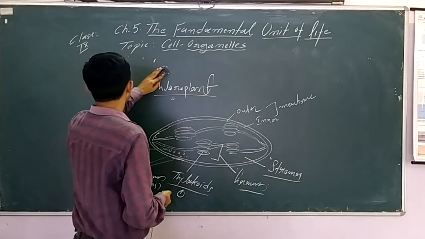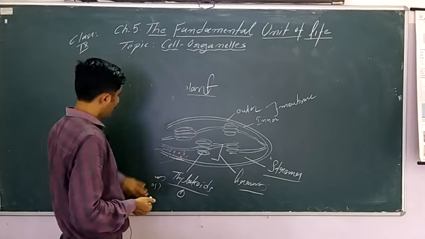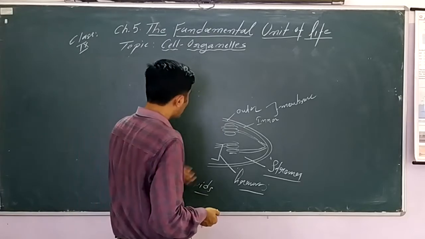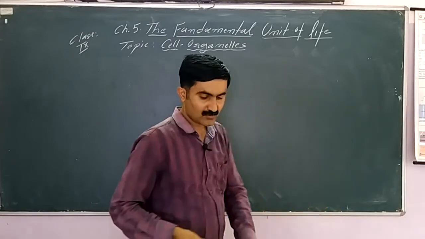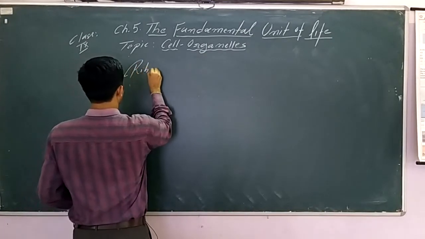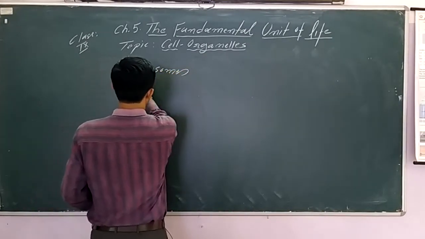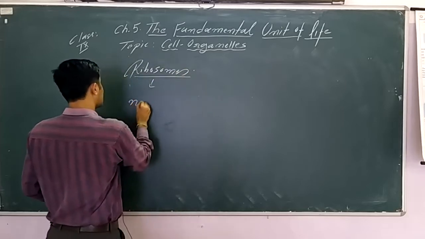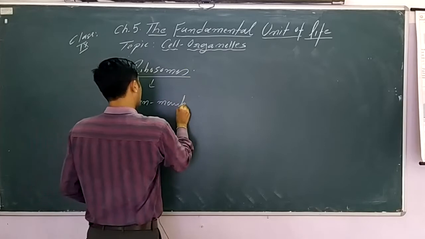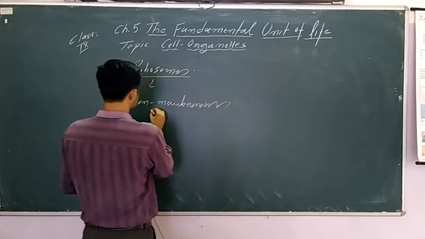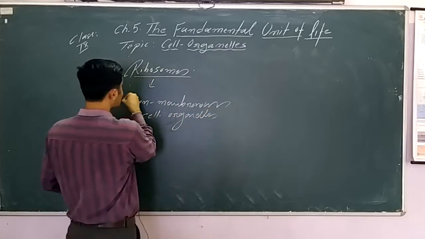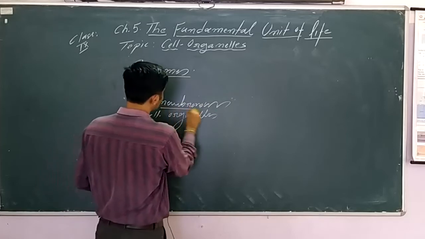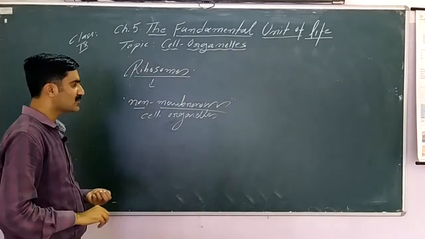Next cell organelle we can take is the ribosome. Ribosome, all of us know, is found in all types of cells. It may be a prokaryotic cell or eukaryotic cell. In both types of cells, ribosomes are present. Another very important feature of ribosome is that this is a non-membranous cell organelle. So this is the only structure you have to learn which is non-membranous, a non-membrane bound cell part.